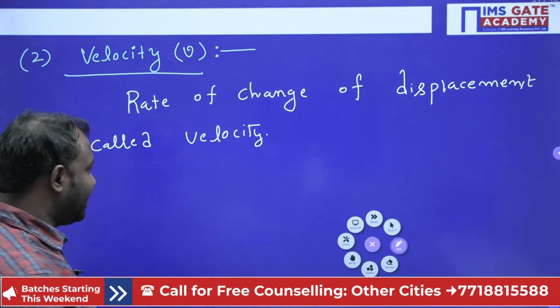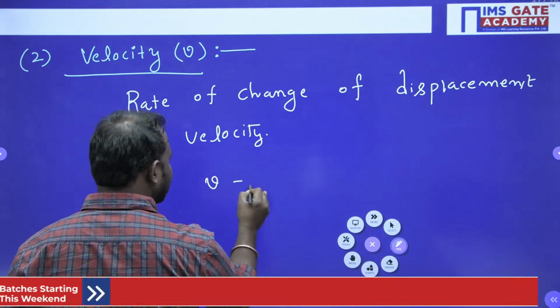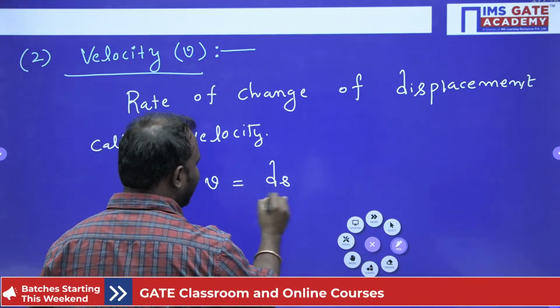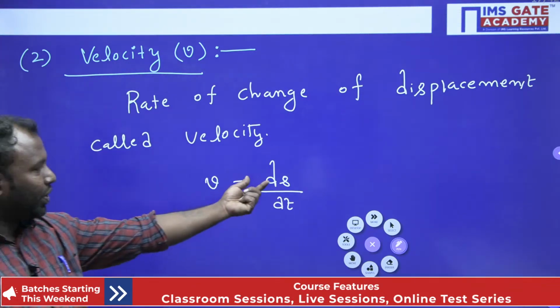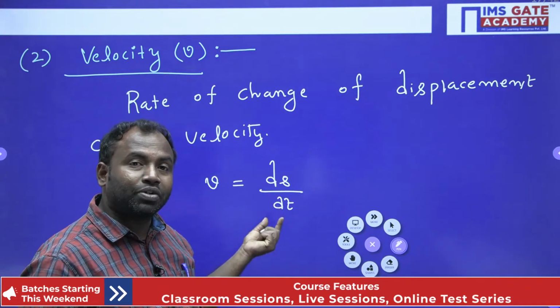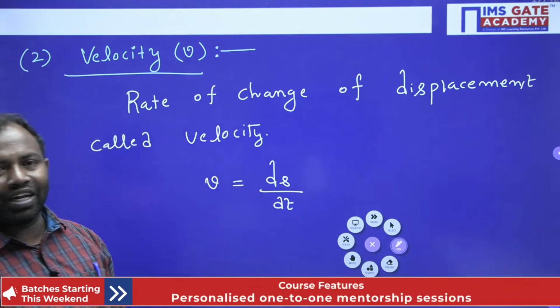Clear everybody? Here I can write velocity is equal to ds by dt. So I am going to get my velocity. The rate of change of displacement with respect to time comes under velocity.